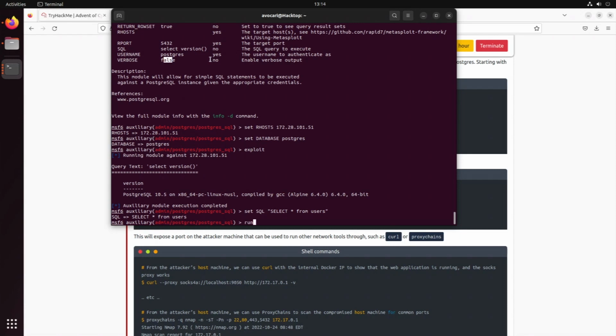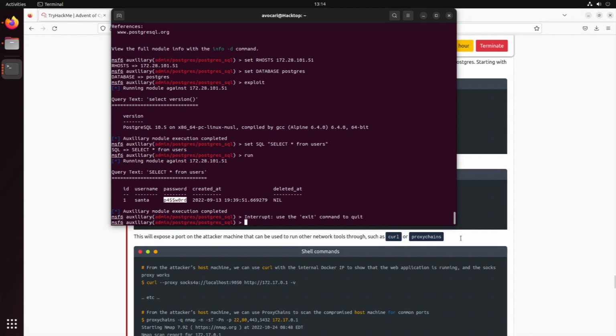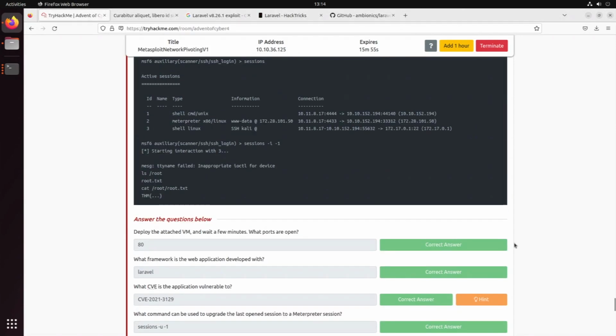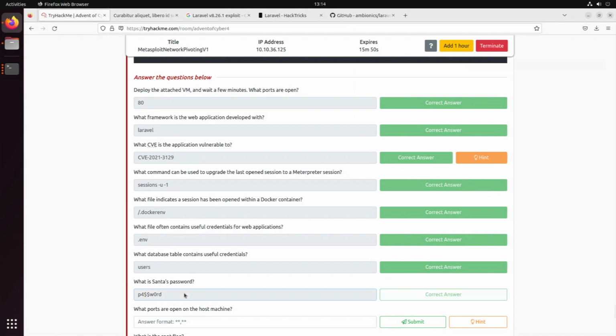And then we can run the command again. And we've selected from our table username is Santa, and that is the password. So nice, we found the password of our Santa. So next up, we're gonna need to find out which ports are open on that machine. So how can we do that?